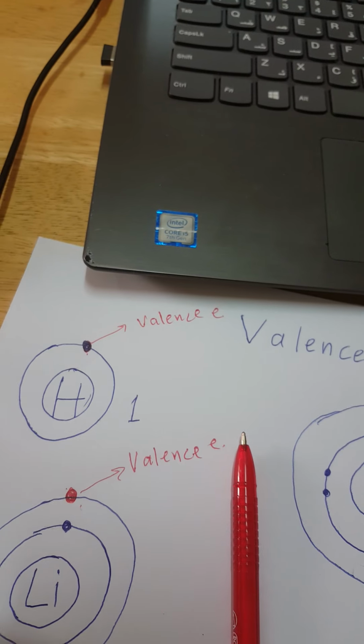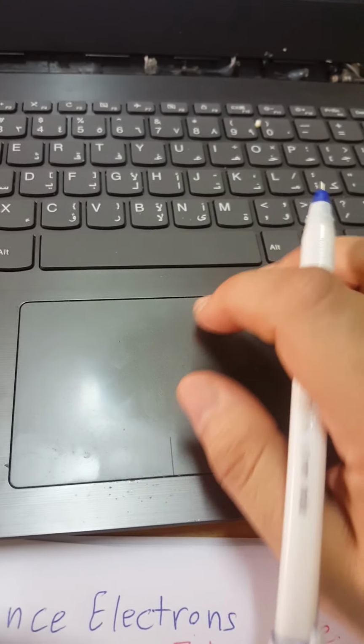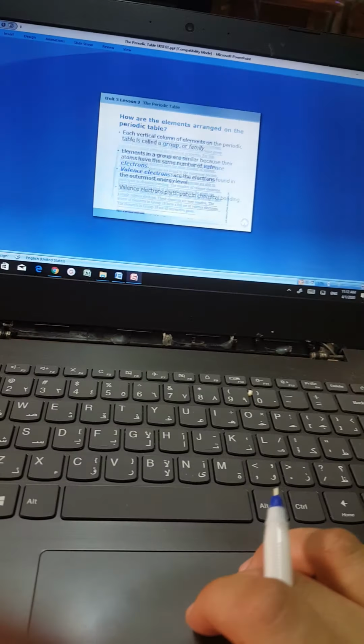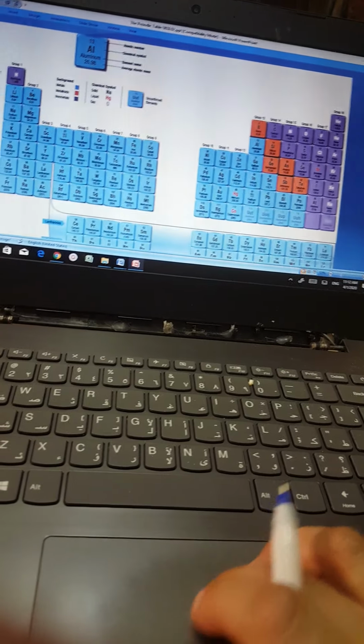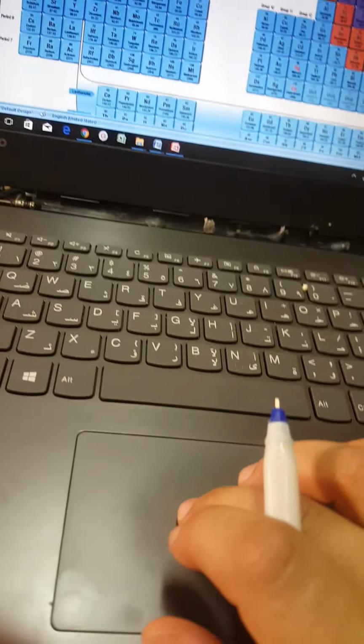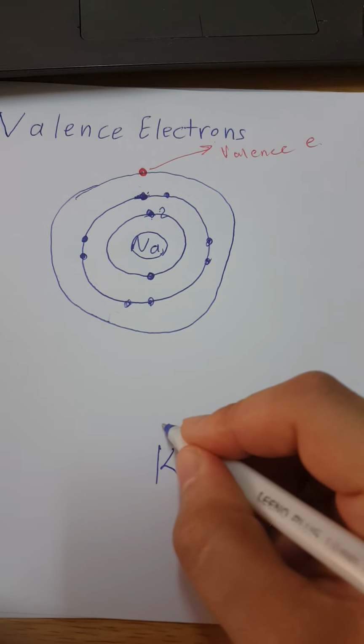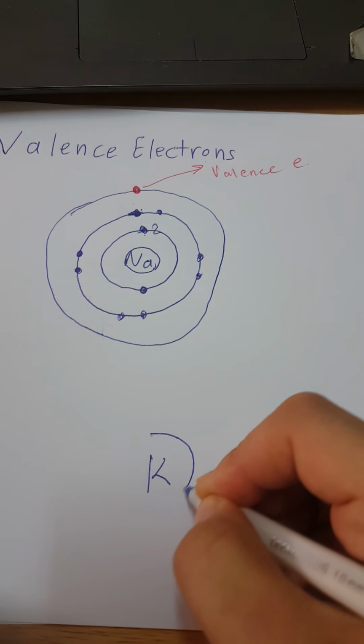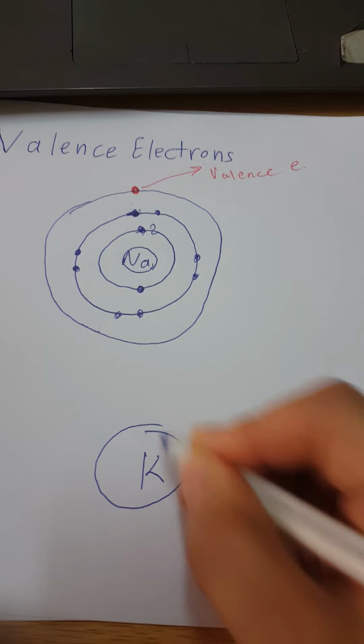Continue. The potassium, K. Let's see here. Here is the potassium. It has 19. Now, there is some information that is hard for you. You can't understand them now.